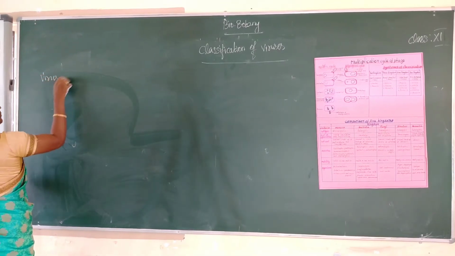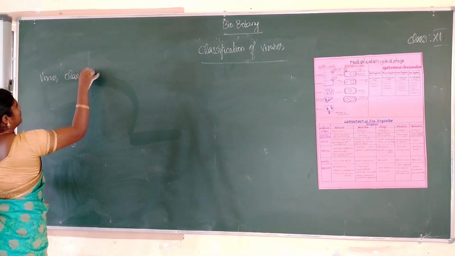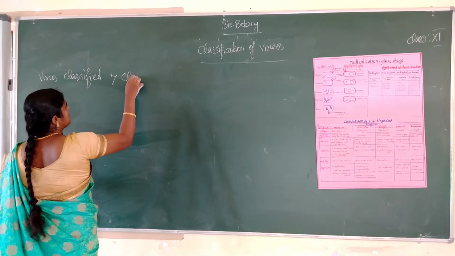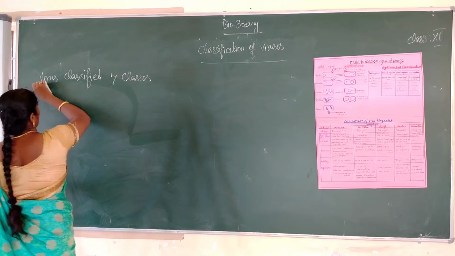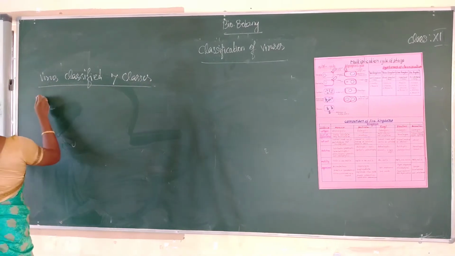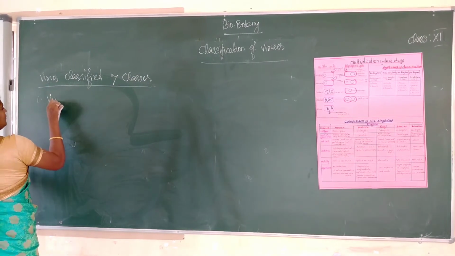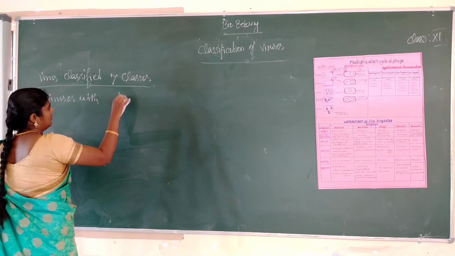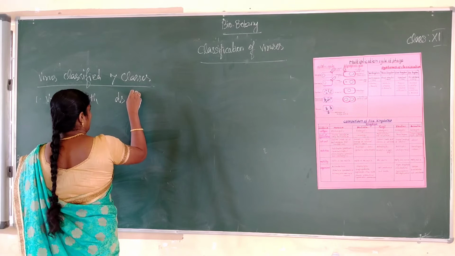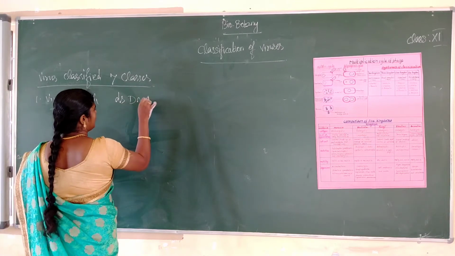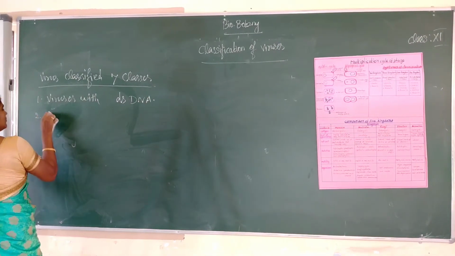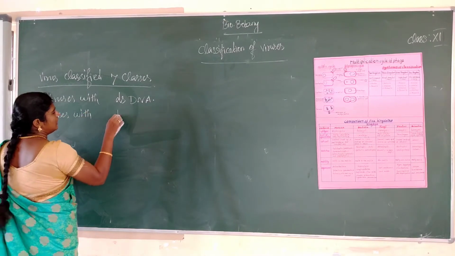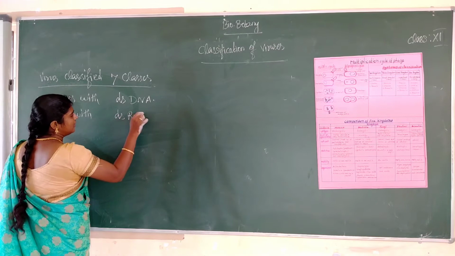Viruses are classified into 7 classes. The first one, viruses with dsDNA. The second one, viruses with dsRNA.